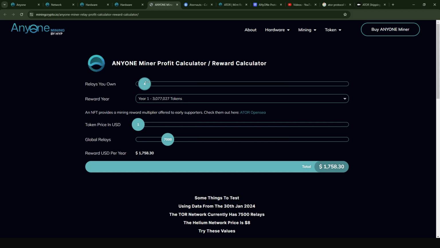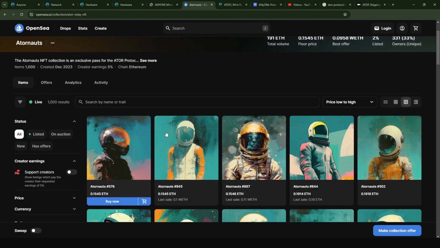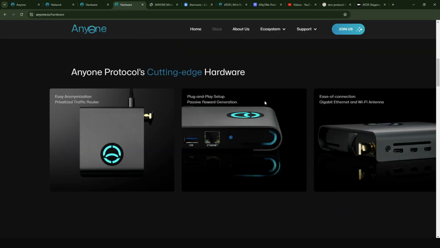So if you want to get into this project, like I said, the time is now. For me, we invested 3,000 per relay. It will take me a bit longer to get my ROI, because I bought at the peak of the market. So what I'm personally doing is buying a lot of the token, so that when the token price ramps up, I will be able to sell and get my ROI quicker than those who purchase now. But if you purchase now, this is the best time to get into ANyONe, because the price of the NFTs is very low and the price of the token is also very low.